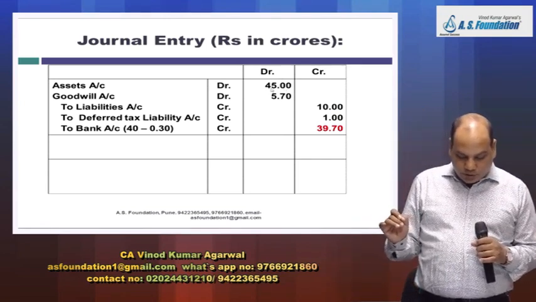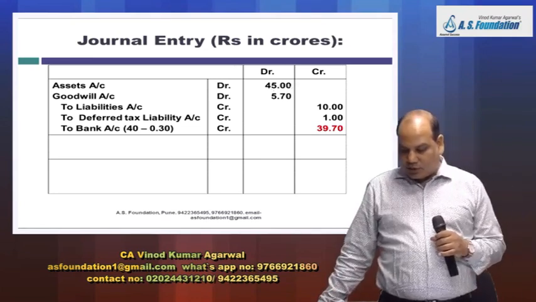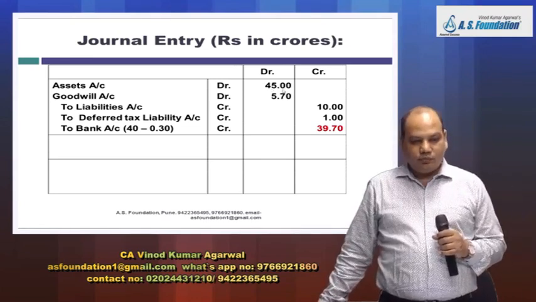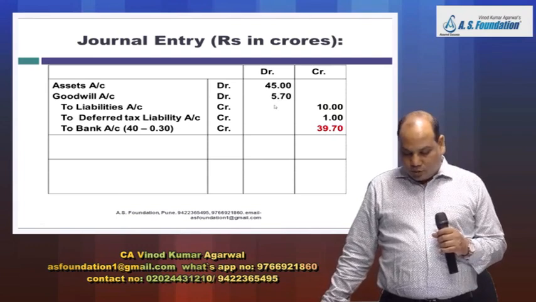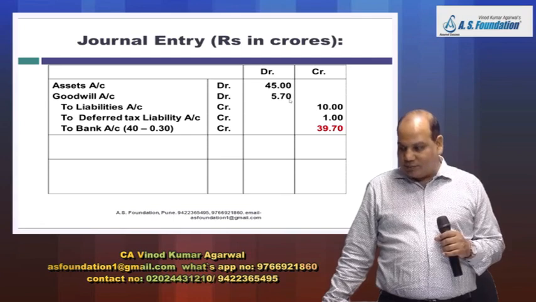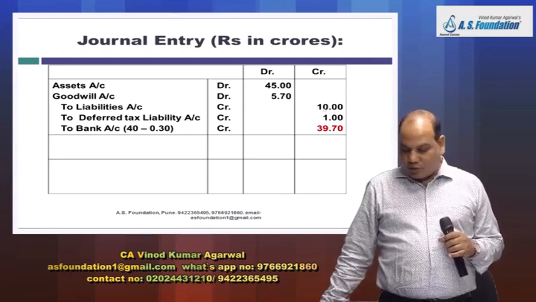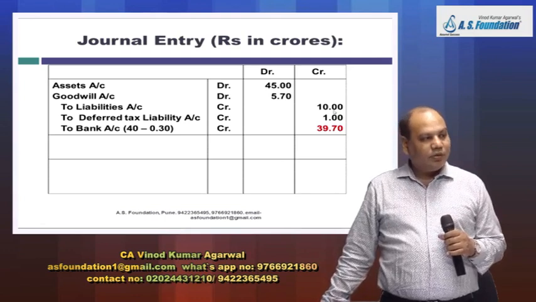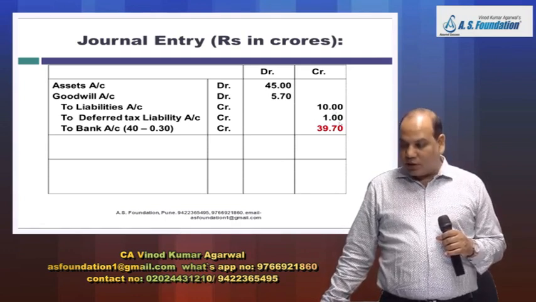Asset acquired in business combination 45, assets account debit 45. Goodwill account debit, balancing figure, we'll discuss later. Two liabilities, how much is liabilities? 10.